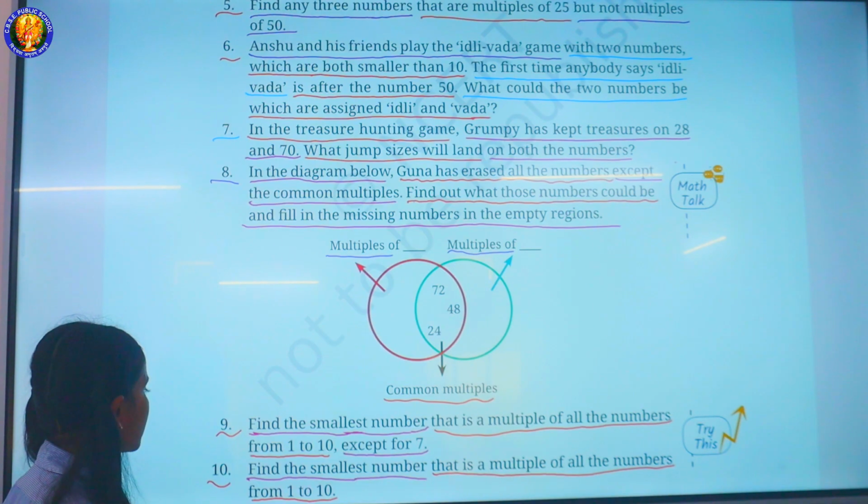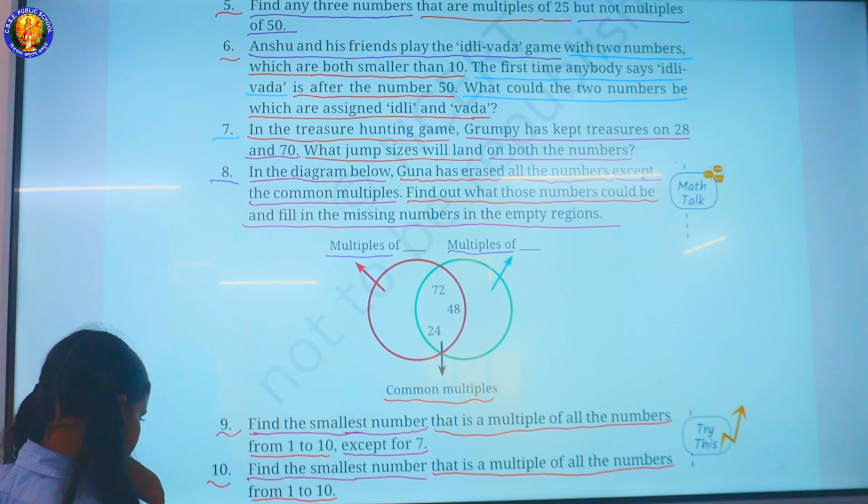9. Find the smallest number that is a multiple of all the numbers from 1 to 10 except for 7. 10. Find the smallest number that is a multiple of all the numbers from 1 to 10.